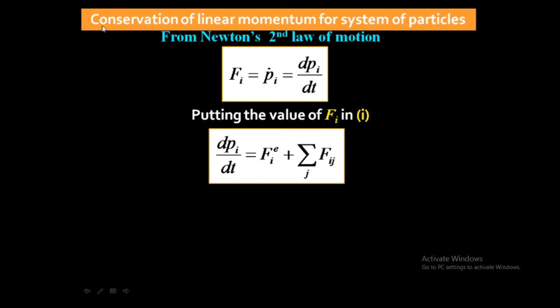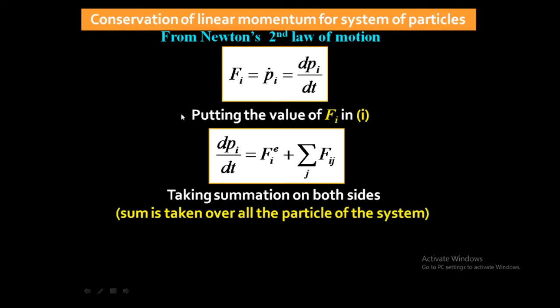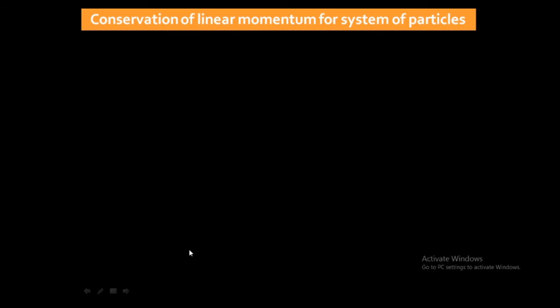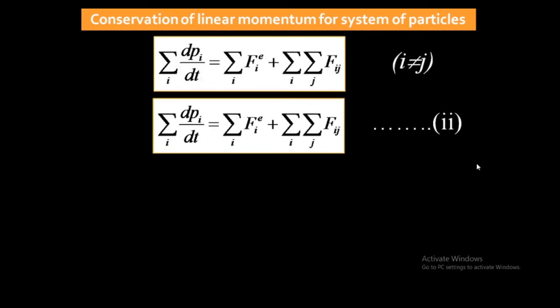But this equation is only for the ith particle, but we have to consider all the particles in the system, so we have to take the summation on both sides. After taking the summation on both sides over i, because the value of i is from 1 to n, we will get this equation. Okay, I just named this equation as number 2. Now we'll consider this term Fij.